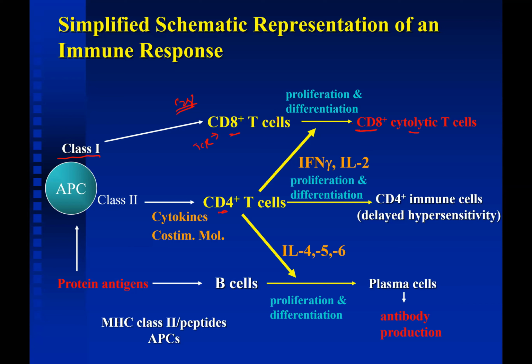interleukin 2. Okay, so this MHC class 2 antigens, they present, along with the antigen presenting cell, the peptide to the CD4 T helper cell, right?